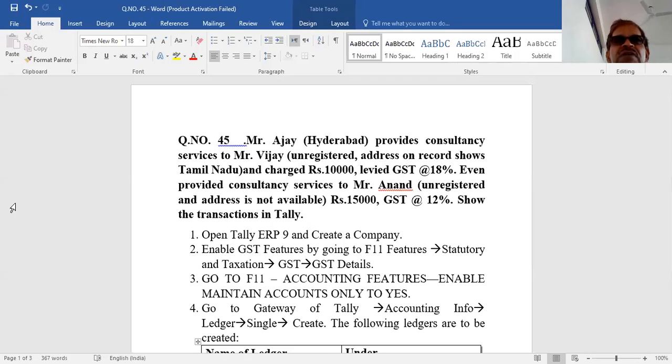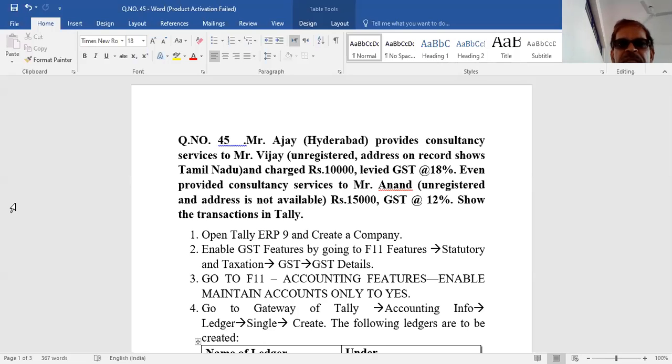When you are providing services to a registered person, a registered dealer in GST, from Hyderabad, to anyone, whether within the same state or another state, the place of supply will be the place of the recipient.